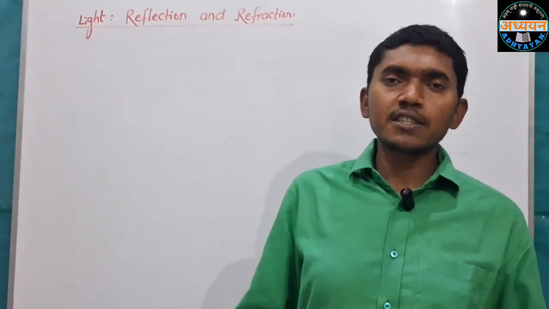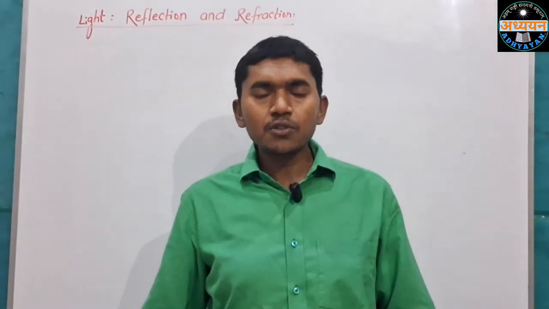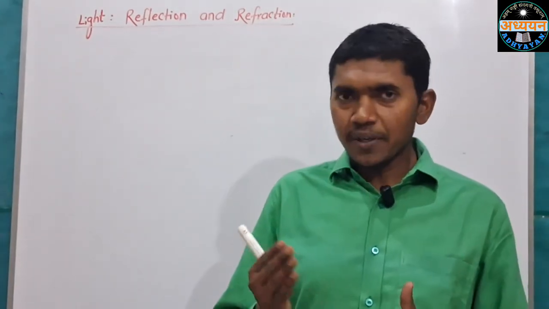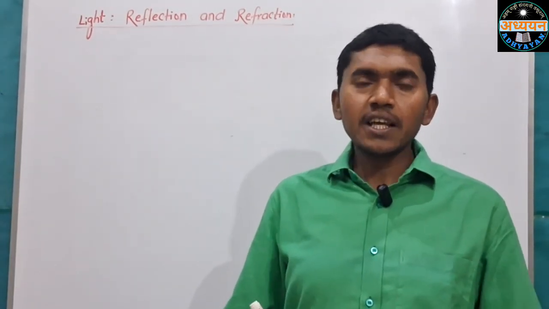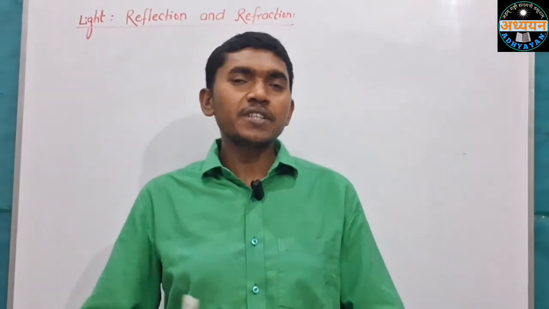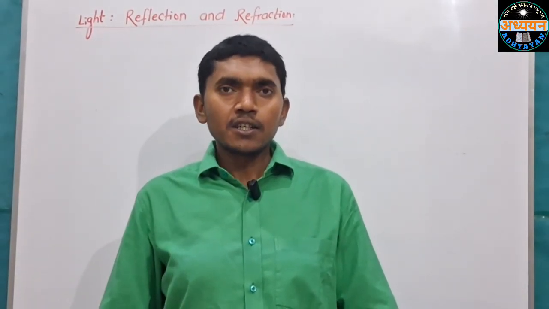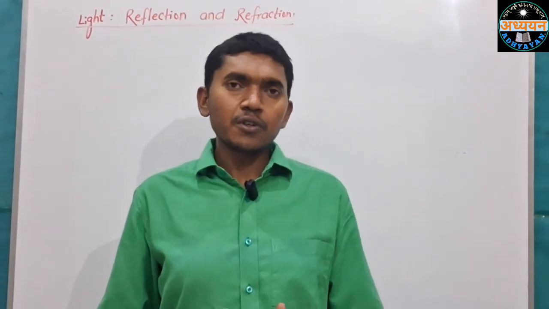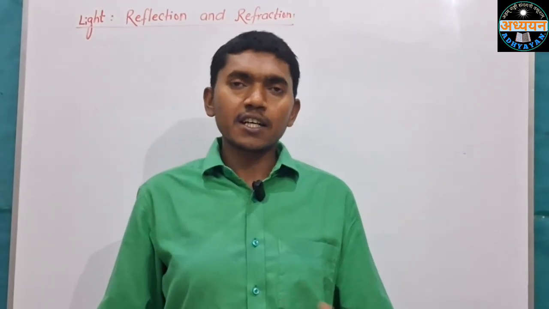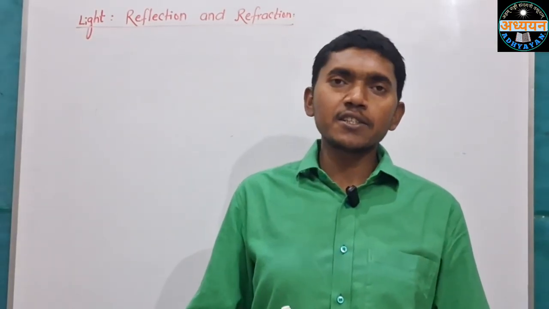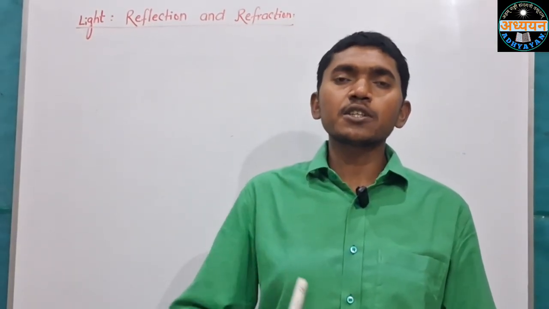The light, what is light? Light is electromagnetic wave. It helps us to see any object. For seeing any object, there are two types of phenomenon of light that occur. First is reflection of light and second is refraction of light.